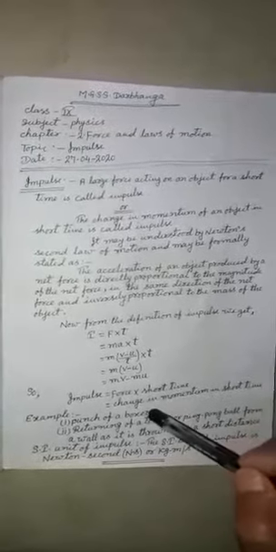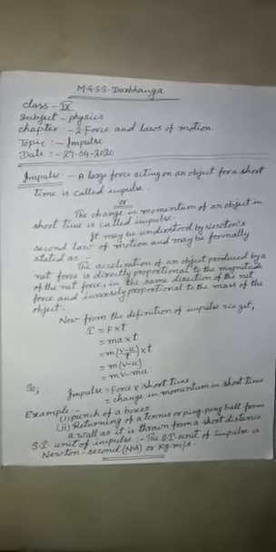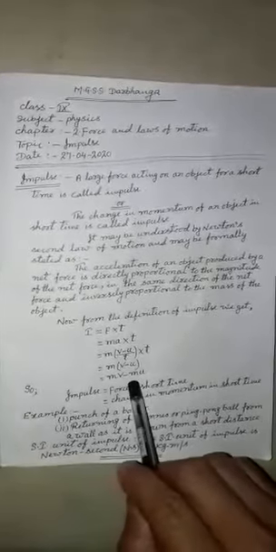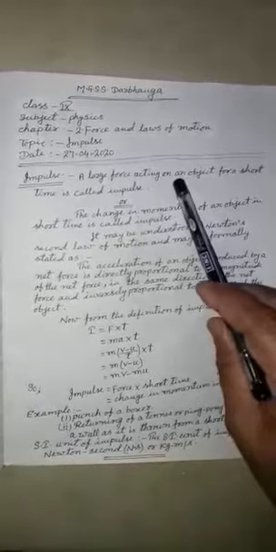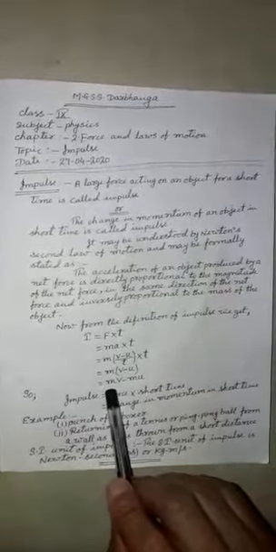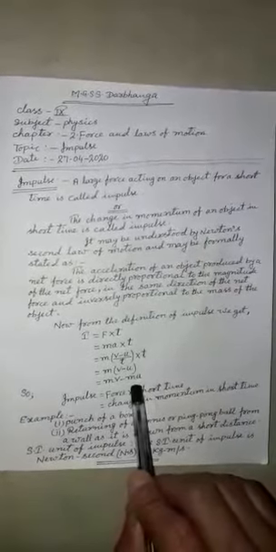Now we get it is equal to mv minus mu. mv minus mu, that is change in momentum. Means from first definition we get here it is mv minus mu means change in momentum.